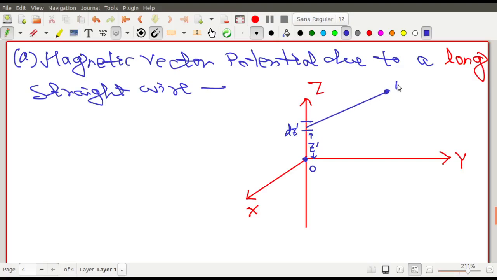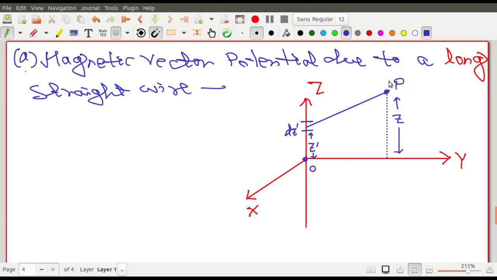Capital P is my point of observation where I want to find the vector potential and the magnetic field. Now suppose the capital P point is at a distance z from this origin.